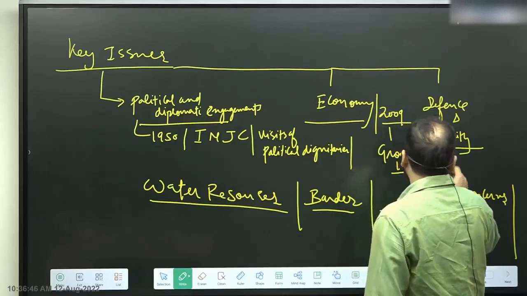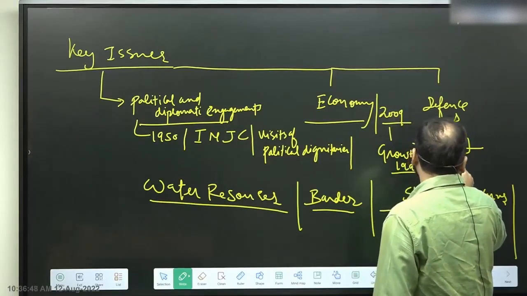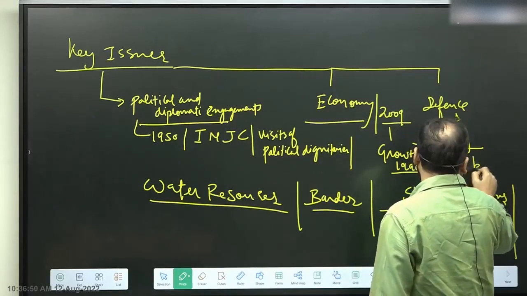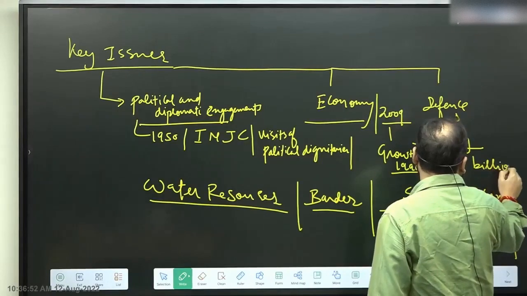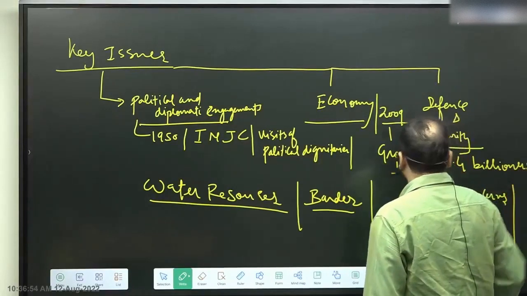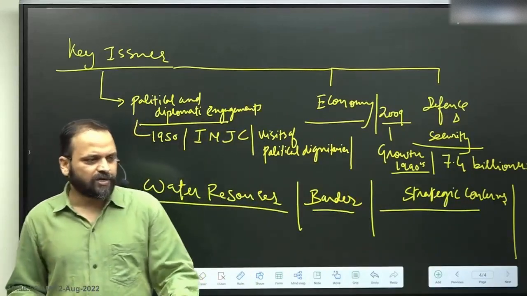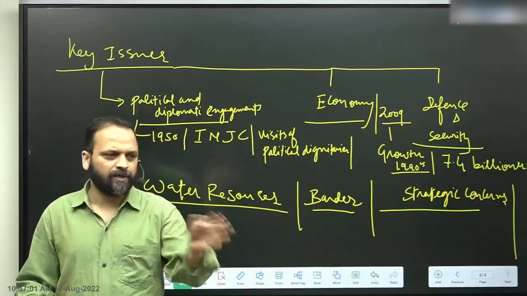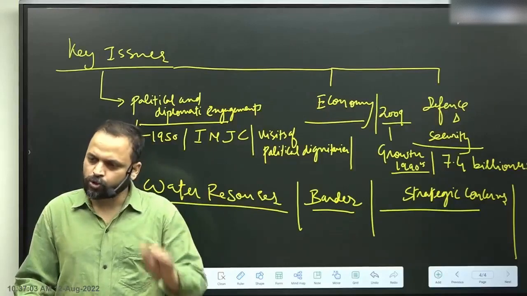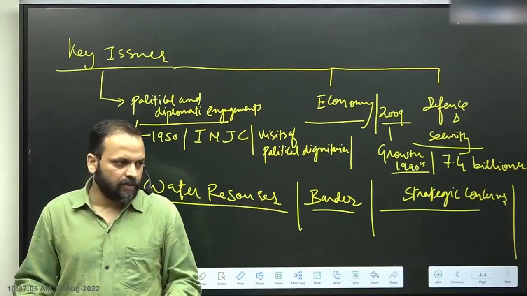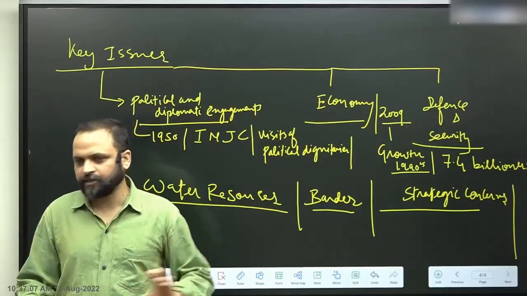Last year the trade was around 7.4 billion US dollars. So trade has been around 6 billion, 7 billion, close to 8 billion US dollars. So that's basically the status of the trade.